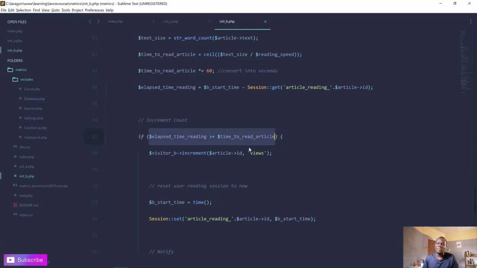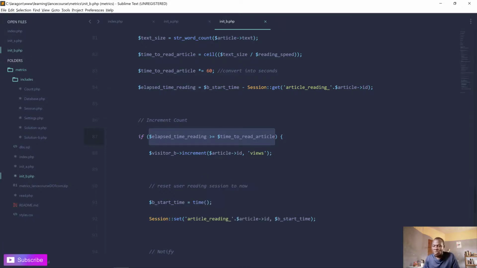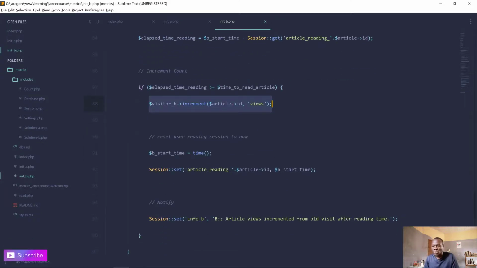So if the time is up for you, for us to consider that you have finished reading the article, based on the size of the article, if it is supposed to be 2 minutes, 1 minute, 3 minutes reading time, have you already spent that time? If you have, then certainly you finished reading that article. So we can now consider that this is a new view. If that's the case, now we increment the views as well, and we refresh your time again, right?